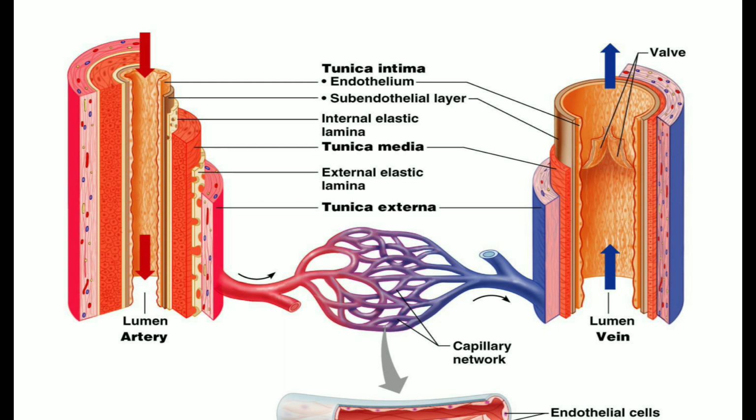There is a tunica intima, the middle is tunica media, and the outer is the tunica externa. The tunica intima has the endothelial and subendothelial layer, and there is also the internal elastic lamella. The middle is the tunica media, the outer is the tunica externa.